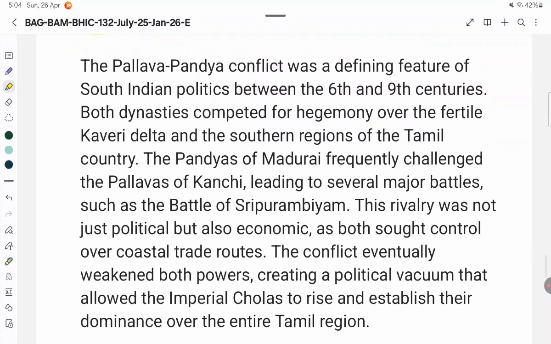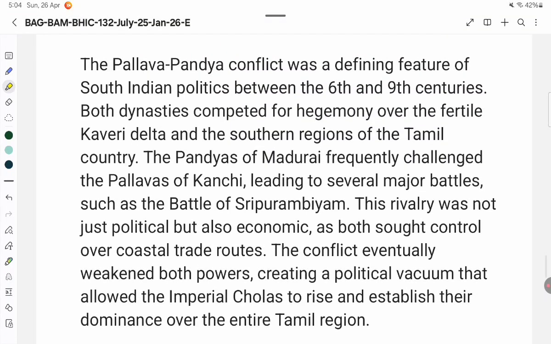The Pandyas of Madurai frequently challenged the Pallavas of Kanchi, leading to several major battles, such as the Battle of Sripurambiyam. This rivalry was not just political but also economic, as both sought control over coastal trade routes. The conflict eventually weakened both powers, creating a political vacuum that allowed the imperial Cholas to rise and establish their dominance over the entire Tamil region.